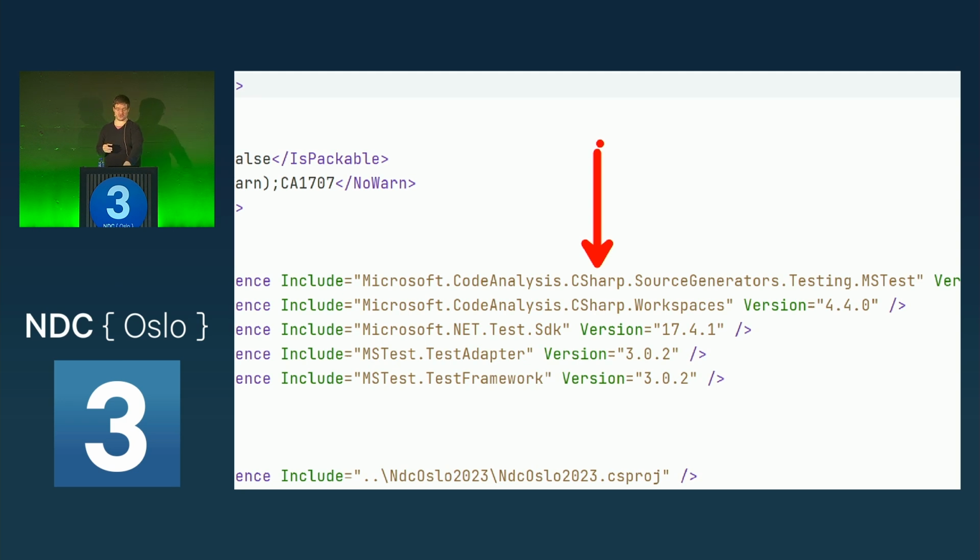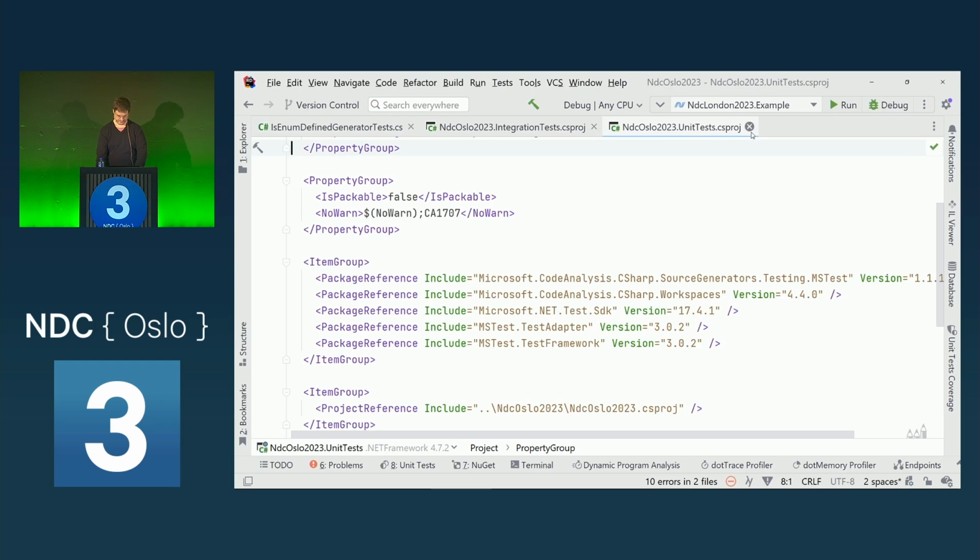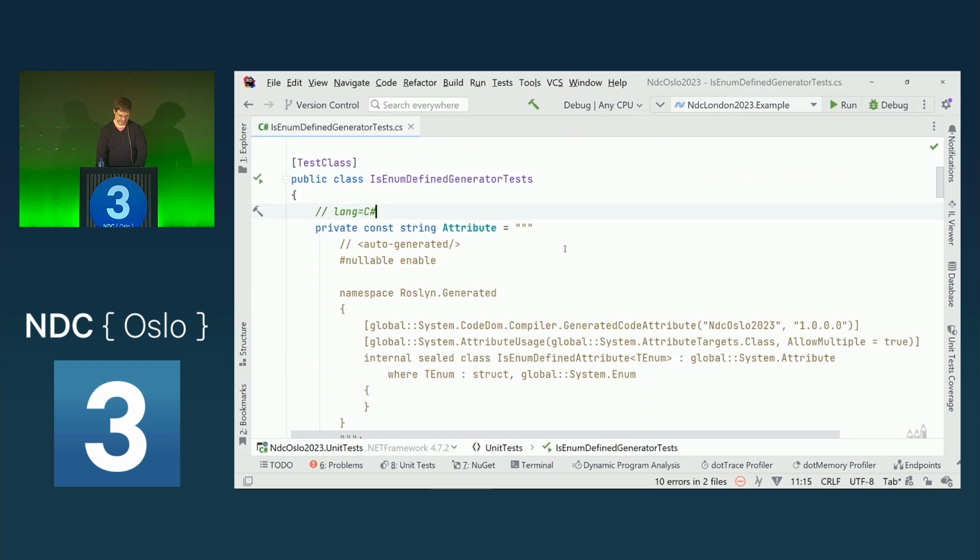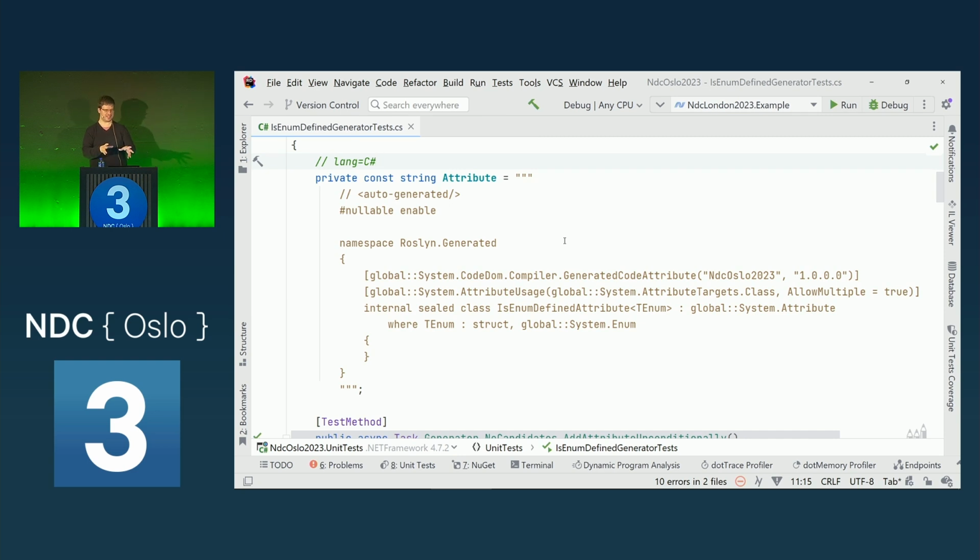we could also write the source generator for Visual Basic. F# we can't, because F# is not using Roslyn. And there is an MSTest implementation of this testing framework. We could also select XUnit. There are also packages for XUnit and NUnit. And with this package, we can now define our tests. And what we see, there are a lot of strings. I'm using raw string literals here. I really, really like them, especially for testing Roslyn-related code.